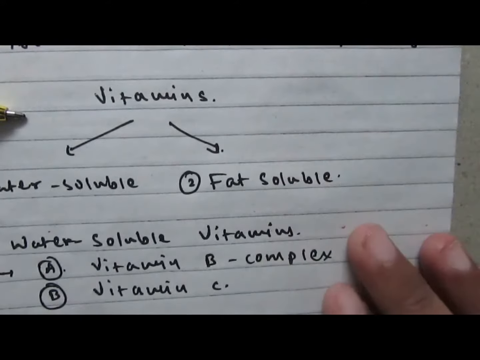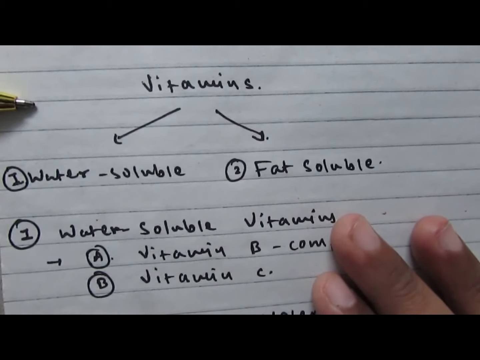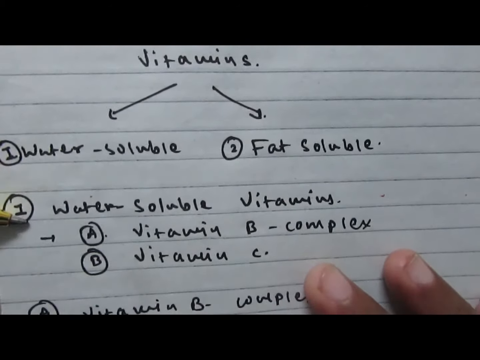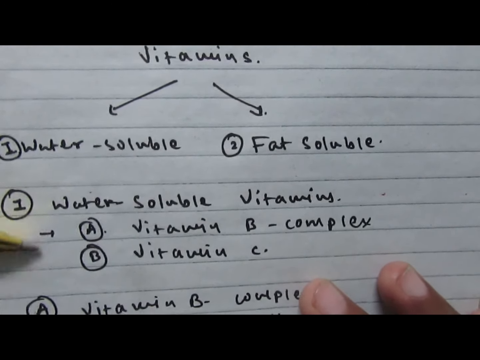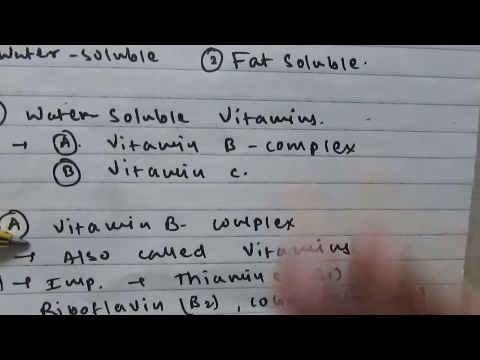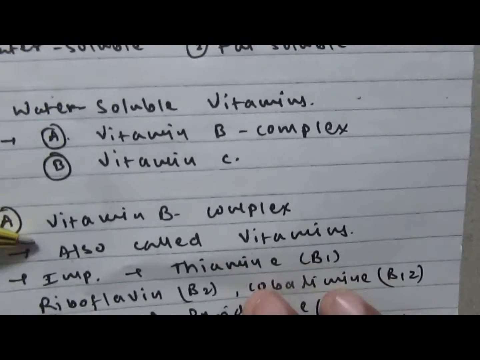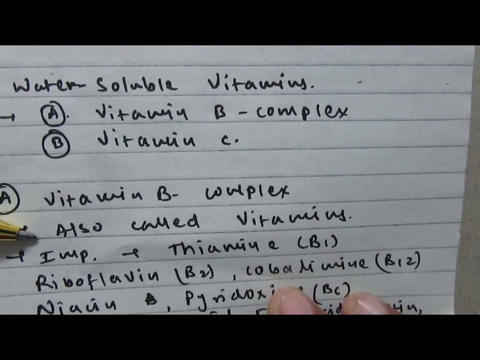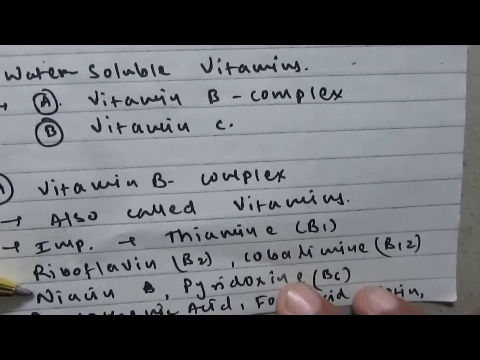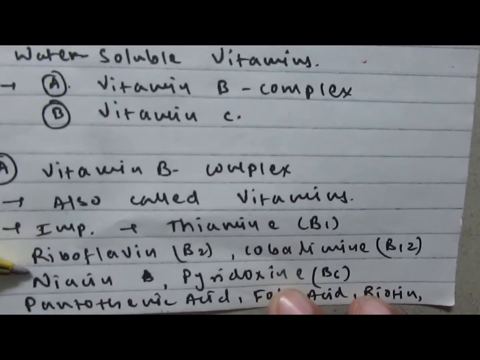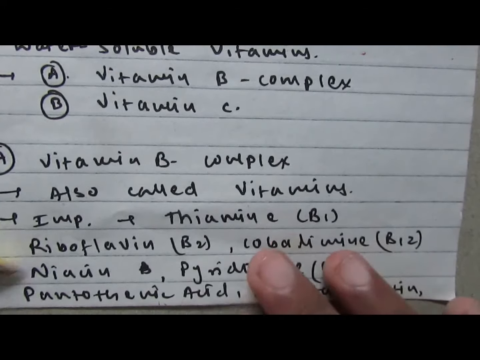Based on their solubility properties, vitamins are classified into water soluble and fat soluble vitamins. Water soluble vitamins are vitamin B complex as well as vitamin C. Vitamin B complex is a complex of 10 to 12 vitamin Bs, and these are thiamine, that is vitamin B1, riboflavin B2, cobalamin B12, niacin, pyridoxine, that is also known as B6, pantothenic acid, folic acid as well as biotin.